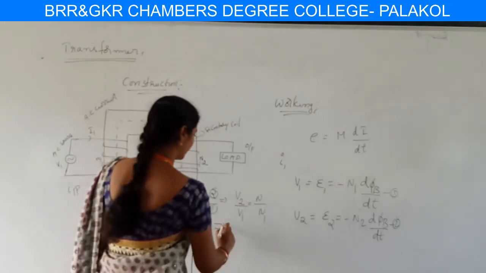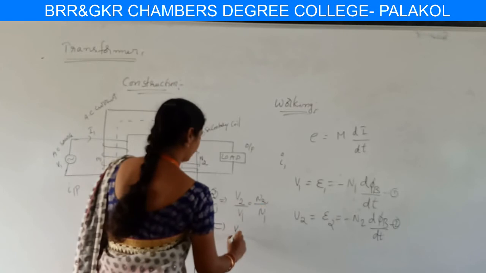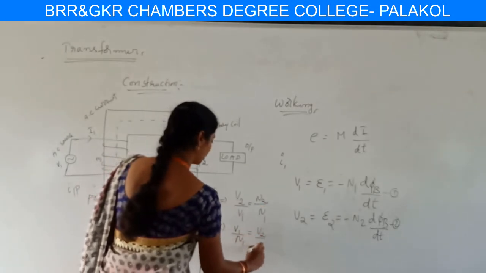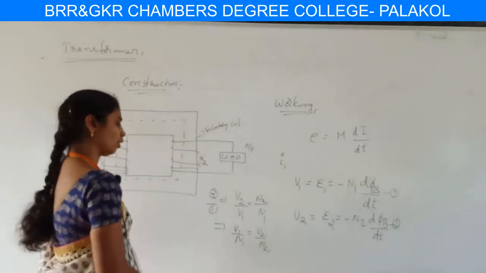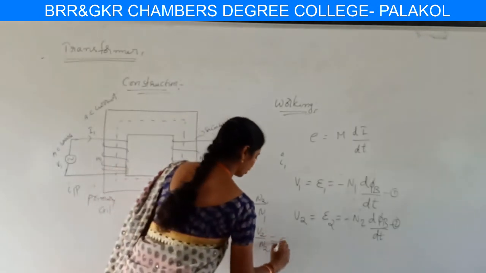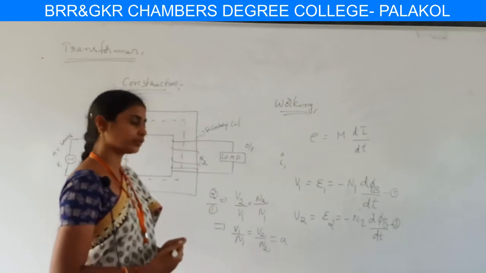So V1 by N1 equals V2 by N2, which gives the voltages. This is considered as the turns ratio or transformer ratio, which gives the number of turns.